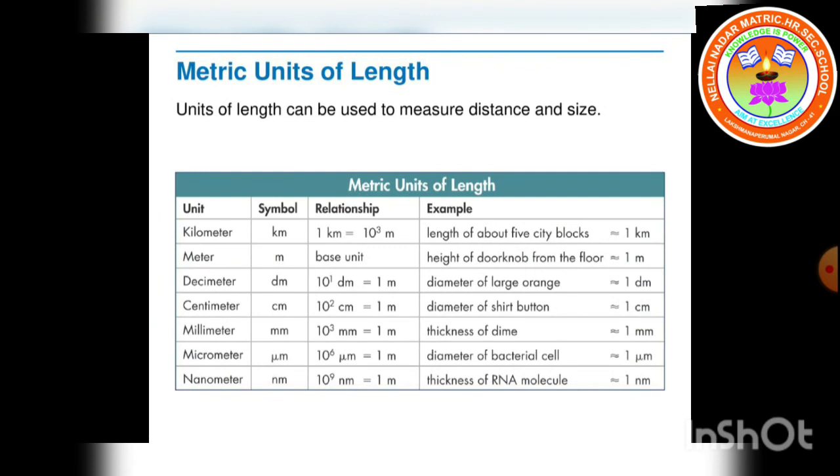Next one is units of length. Very long distances can be expressed in terms of astronomical unit, light year, parsec and kilometer. So the larger units of length are kilometer, astronomical unit, light year and parsec. Smaller units, look at the tabular column, students.